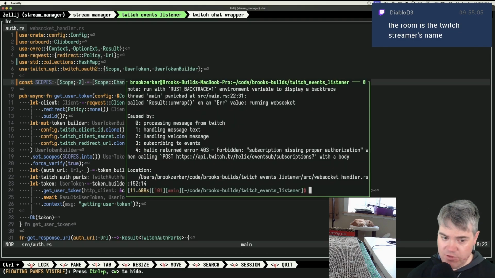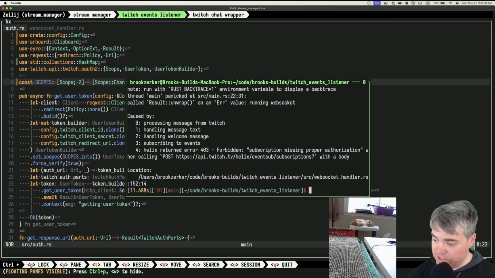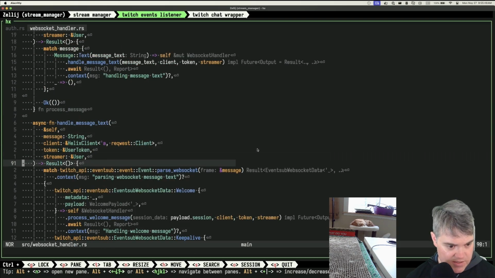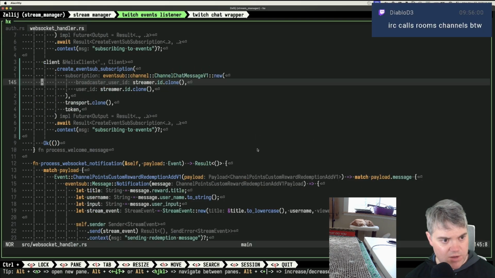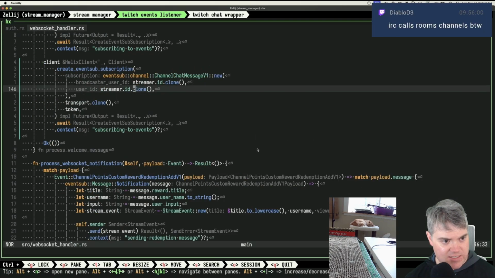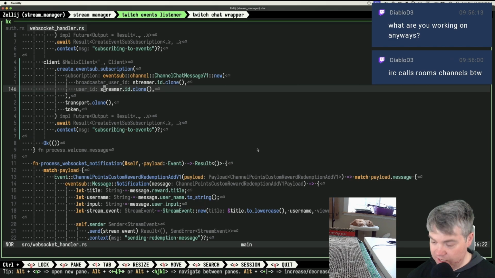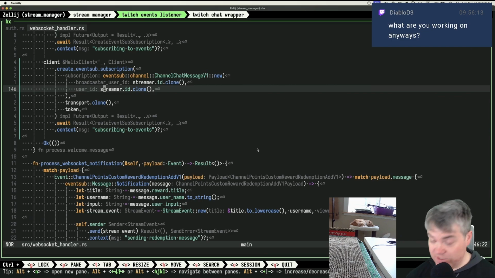Subscription missing proper authorization when calling. Okay, is that with a body? Okay, so that's not the right scope. Oh, the room is the Twitch streamer's name. Did I do that? Did I put in the wrong thing? No, it's just broadcaster user ID and user ID. IRC calls rooms channels, by the way. This is not IRC. This is the EventSub. So it's their socket system, I believe. So it's the Helix API.